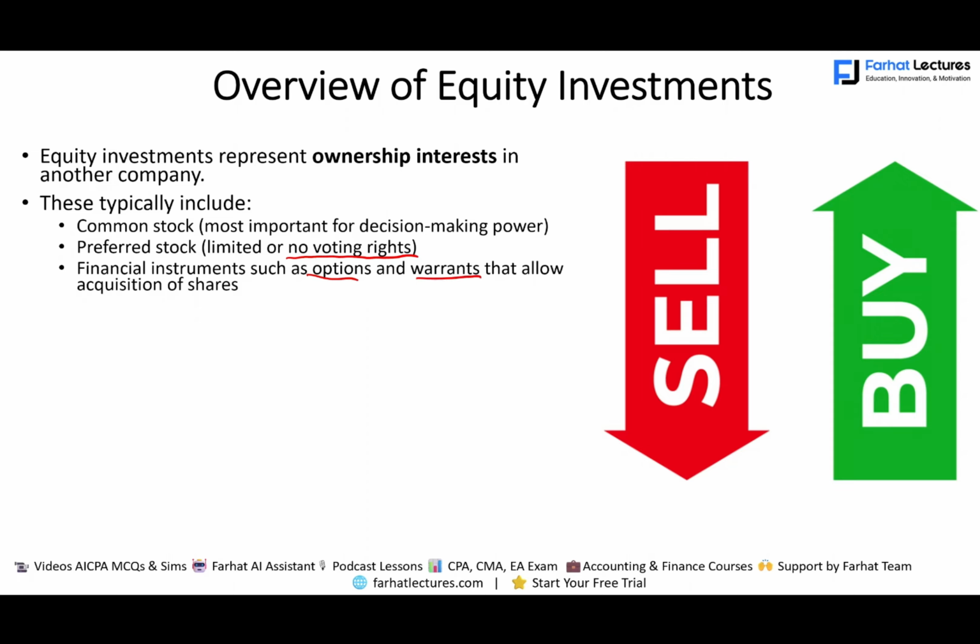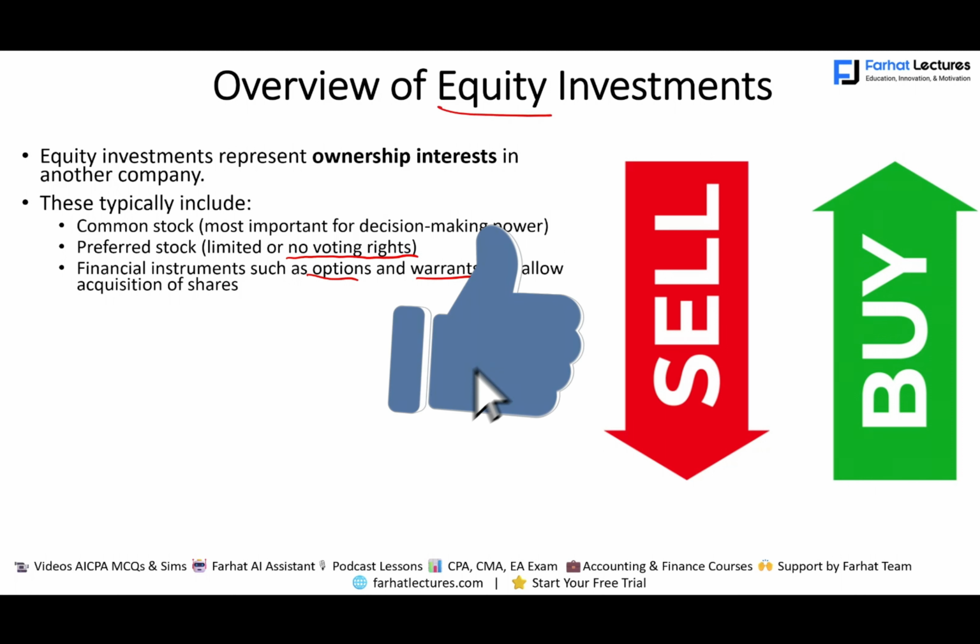Now keep in mind, just because you have equity, it doesn't give you ownership. Notice, for example, preferred stock has no voting power. It means that you have no ownership. So you have to understand, and we'll look at this point in a moment, to own, you have to own a company's shares. It means you have to have voting power. You have to have a say in the company. But this is what equity is.